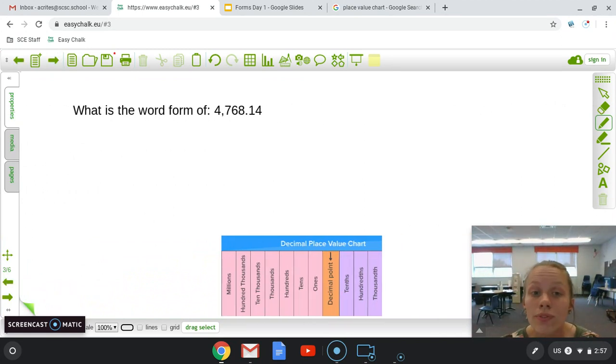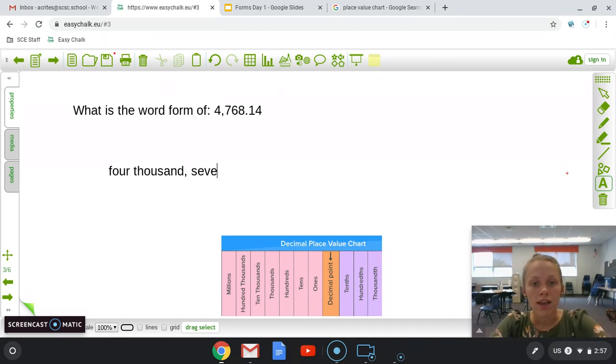What is the word form of 4,768 and 14 hundredths, my bad, because it's only 2 places over. So I'm going to put the text here because that way it's easier for you guys to read. So I'm going to start with the beginning. I see 4,000. Then I'll put my comma because there's a comma in the standard form.